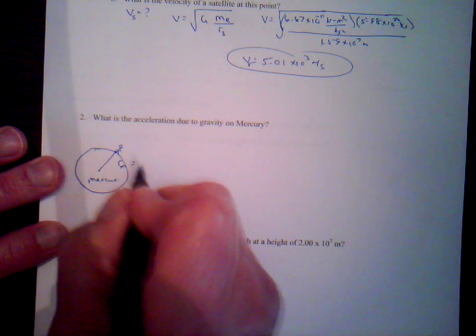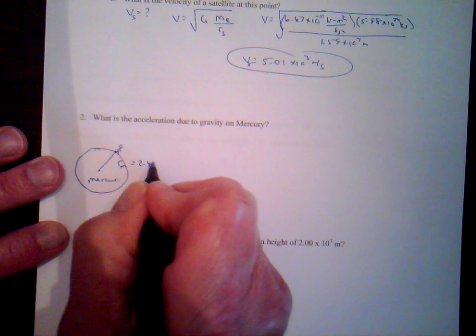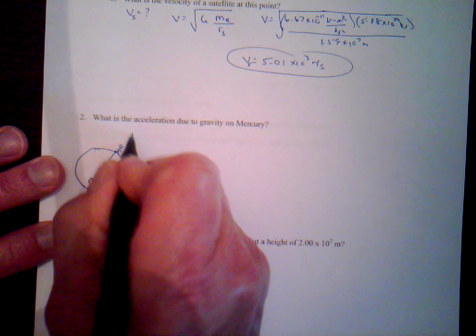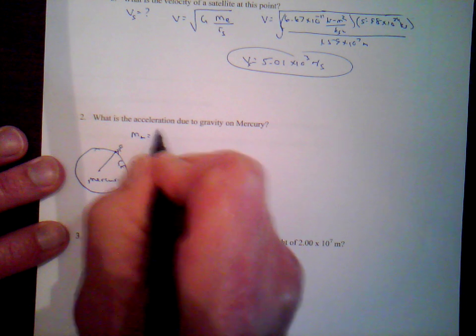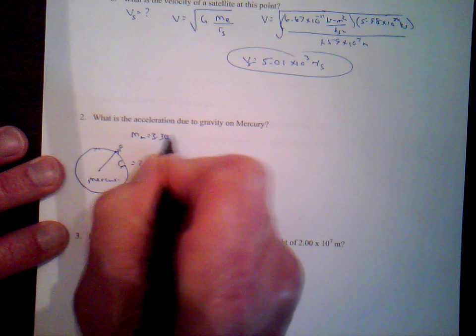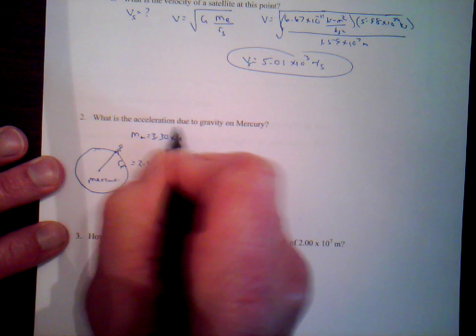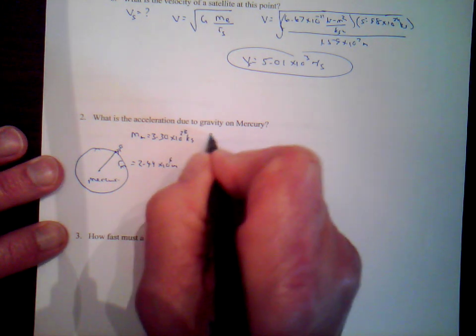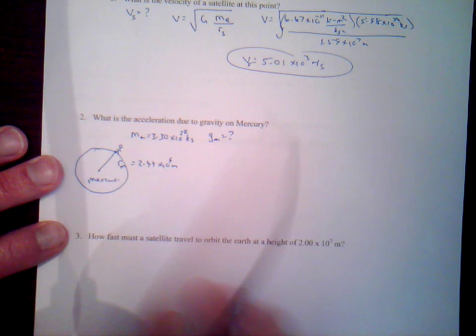The radius of Mercury is 2.44 times 10 to the 6 meters. The mass of Mercury, look up on the data table again, is 3.30 times 10 to the 23rd kilograms. And we want to know the acceleration due to gravity on Mercury.